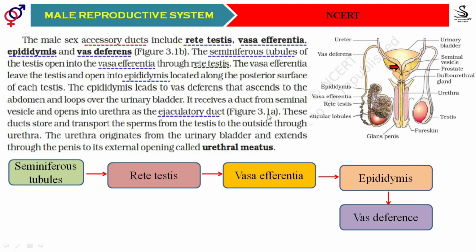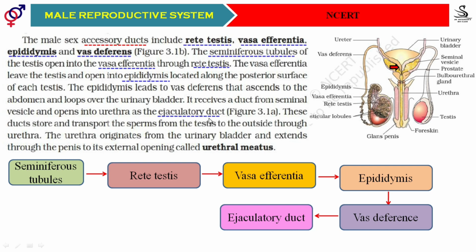Once the vas deferens has looped over the urinary bladder, it receives the duct of the seminal vesicle. You can observe the seminal vesicles here. The seminal vesicle duct and the vas deferens join together and form the ejaculatory duct, which you can see here.